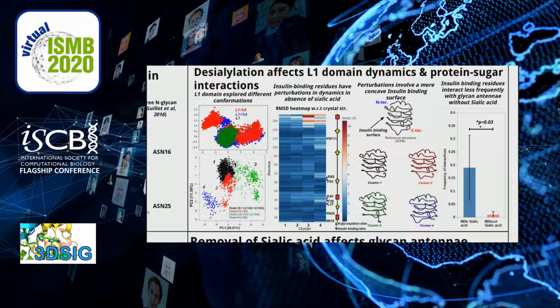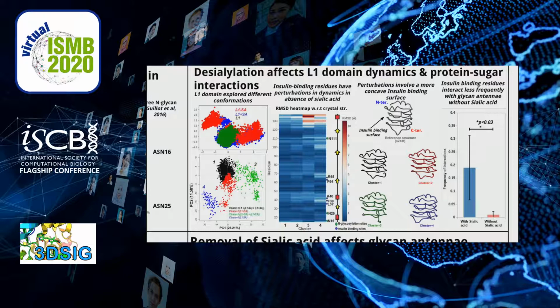We plotted an RMSD heat map of representative structures of each cluster with respect to the X-ray crystal structure. Interestingly, we found that in the cluster dominated by without-sialic-acid conformations, certain residues have higher RMSD when compared to conformations from other clusters as well as the X-ray crystal structure. Many of these residues also happen to be insulin binding residues, which led us to infer that in conformations from these clusters, insulin binding may be affected since these residues are more dynamic.